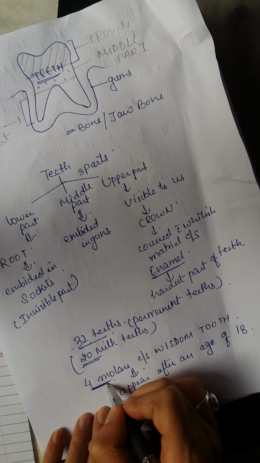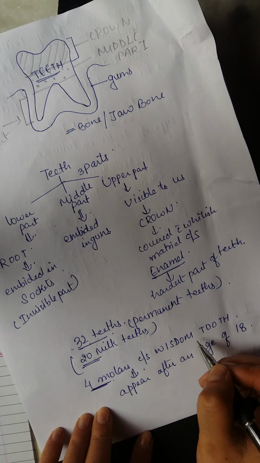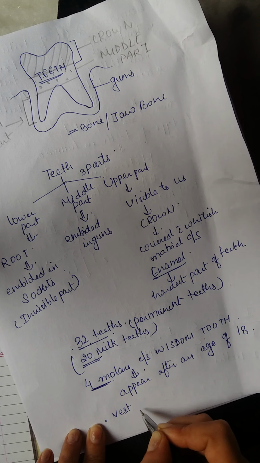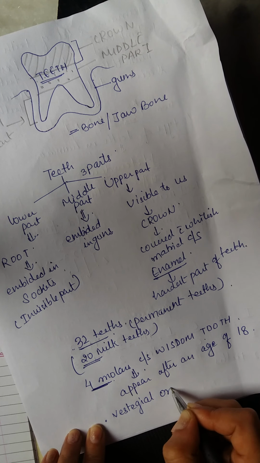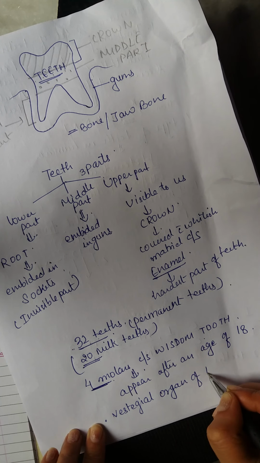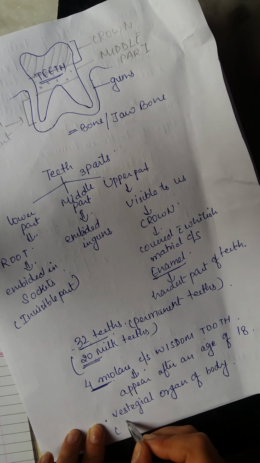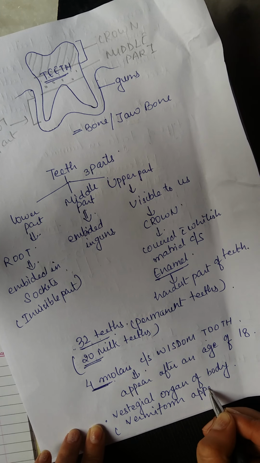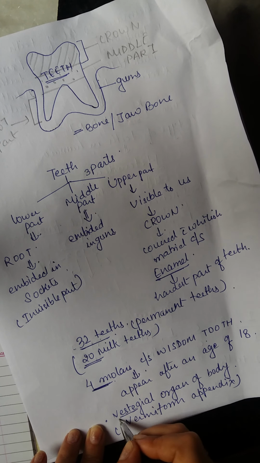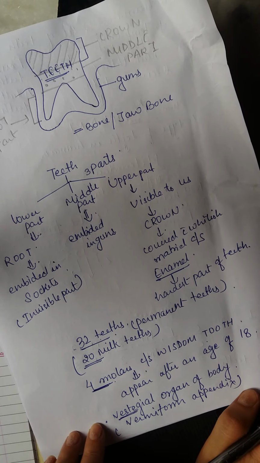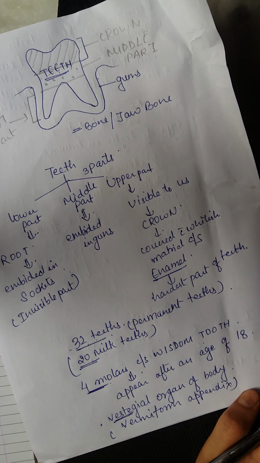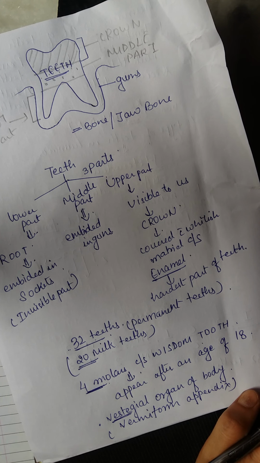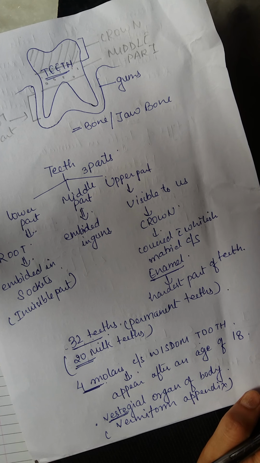And these 4 molar teeth or the wisdom teeth are your vestigial organ of the body, just like your vermiform appendix. Vestigial means those organs which are present in our body but are of no use. They were functional in our ancestors, but they are not functional in our body. I think that much is clear to you all.